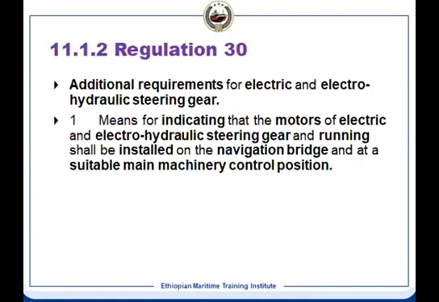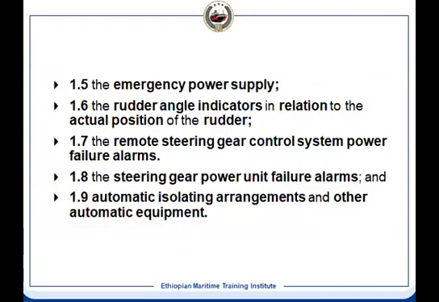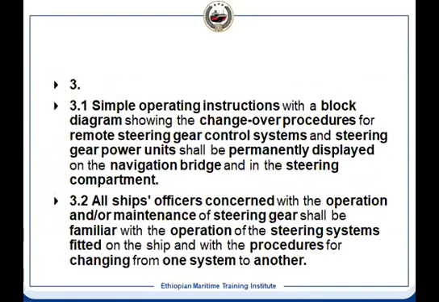So this means the simple instruction. As I told you, whenever you make an instruction, always you call a person who does not have much knowledge on that, and you ask him to operate. But you be there. If he makes any mistake, you stop it.